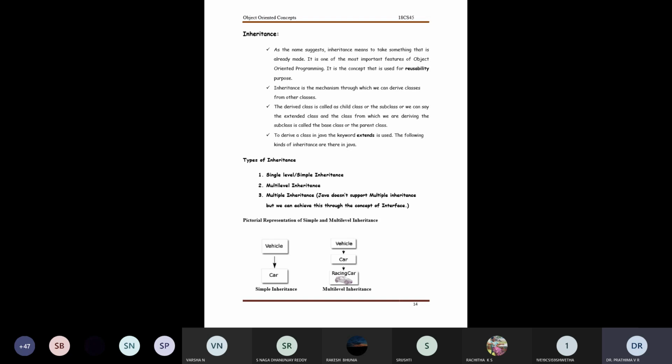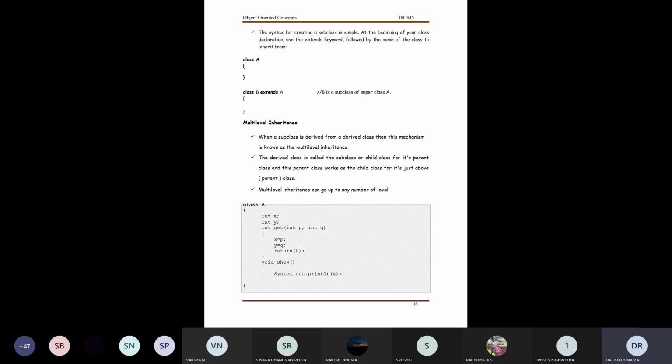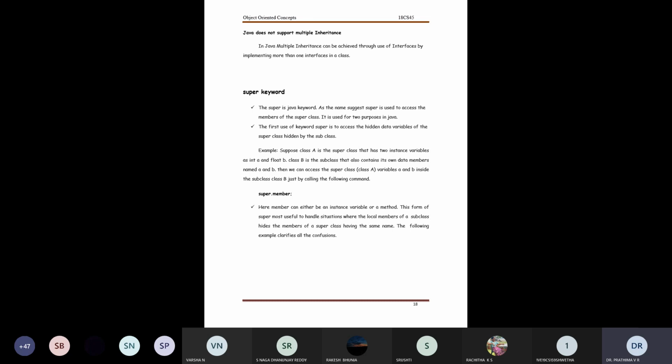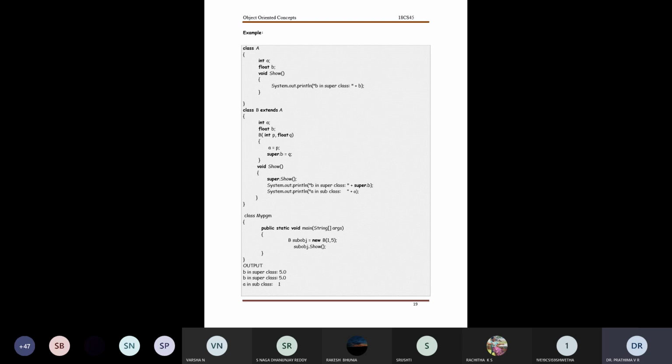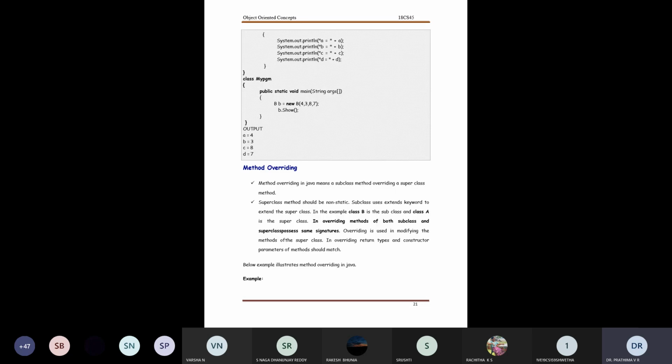And the real benefit of exceptions lies in declaring user-defined formats. As you are observing on the screen, we have inheritance and the types of inheritance, where I'm trying to extend the base class which is defined by me. These are some of the things which require user-defined exception handlers.